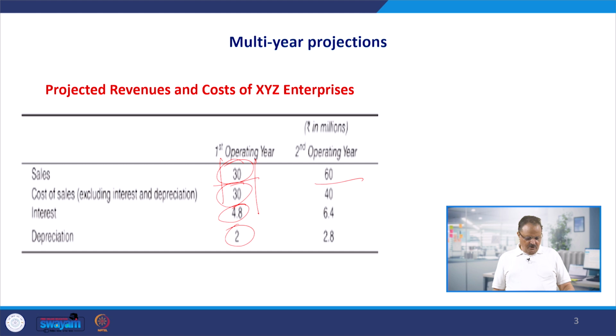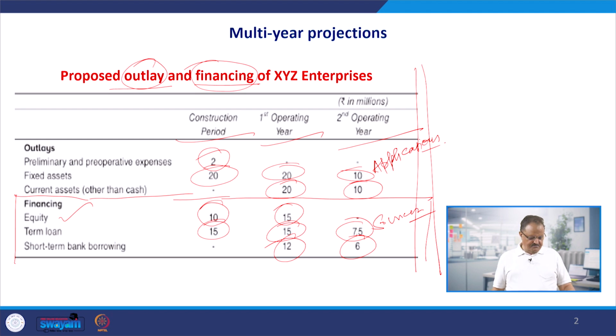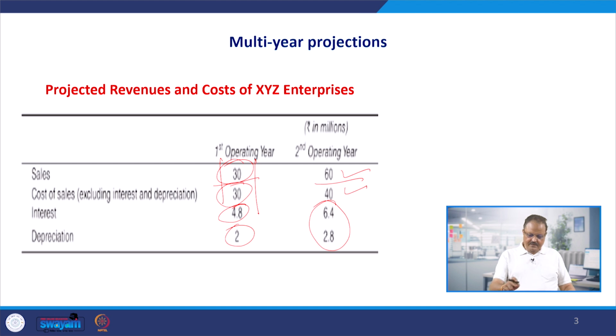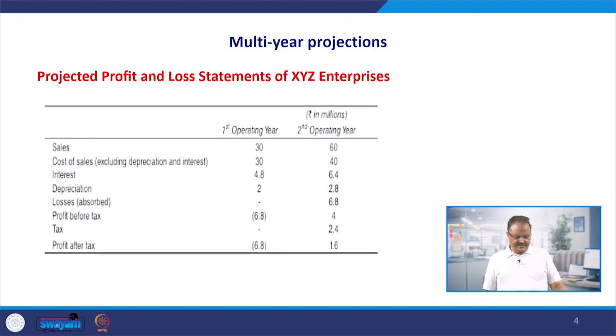Whereas in the second operating year, the position is going to improve, I guess, because your sales are going to double. Cost of sales is going to remain lower by 20 million. Interest and depreciation are going to increase, but because of the difference between sales and cost of sales, we can easily meet these two expenses and finally end up at a profit. So from this first information on capital outlays and financing, and second information about costs and revenues, we are now going to have the multi-year projections.